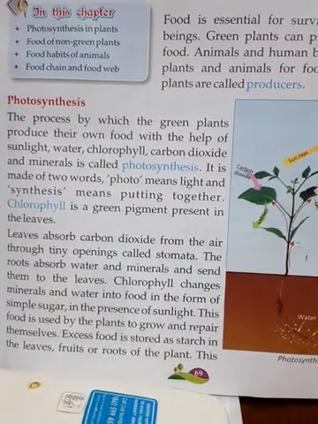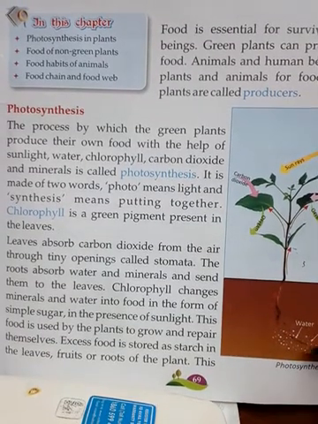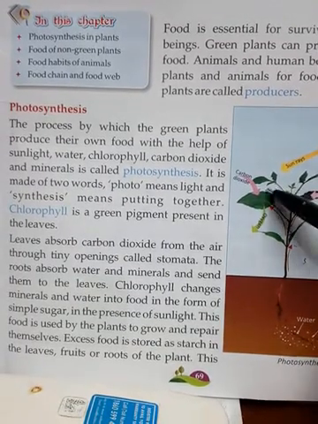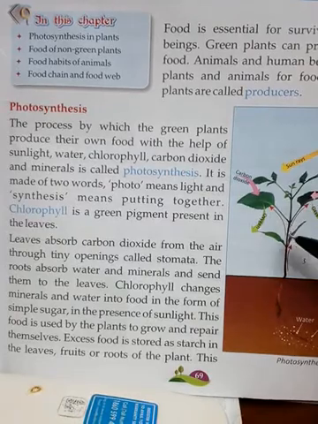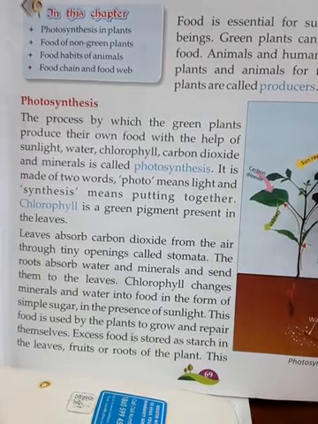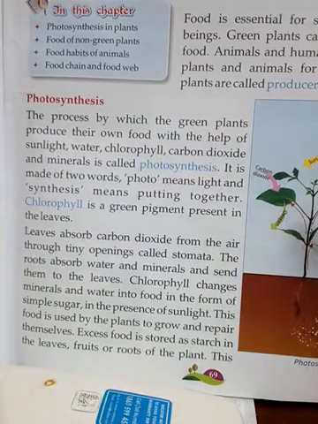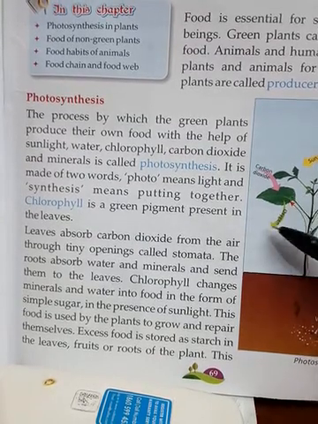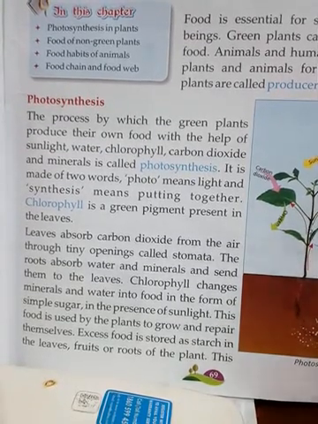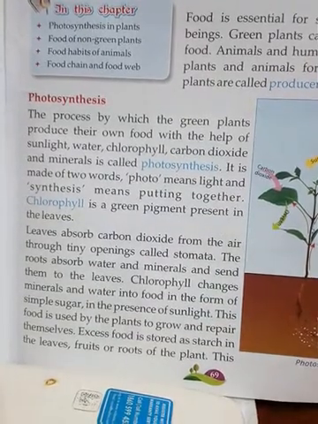Next thing is minerals and water. Children, minerals and water are absorbed by the roots, and when they reach inside the plant, the chlorophyll which is present in the leaves converts this mineral and water into a simple form of sugar with the help of sunlight. And when this food is prepared, it is used by the plants for their own growth and for repair. And whatever food is left, meaning excess food, is stored in the form of starch inside the leaves, fruits and roots of the plant.